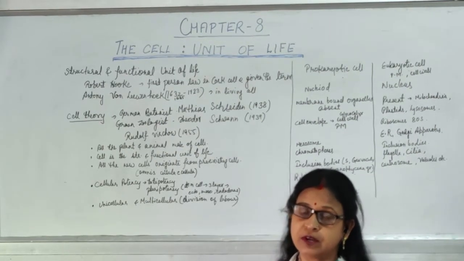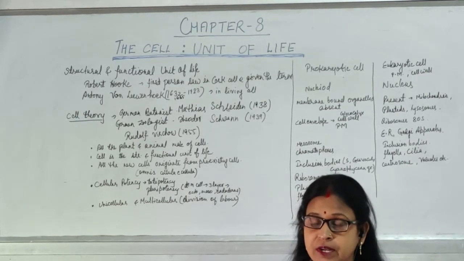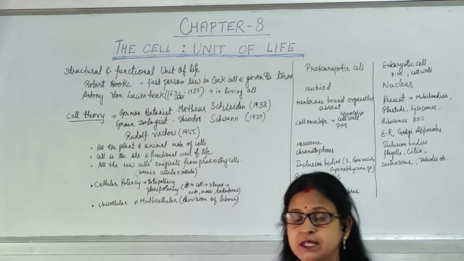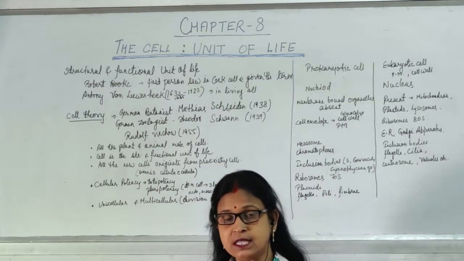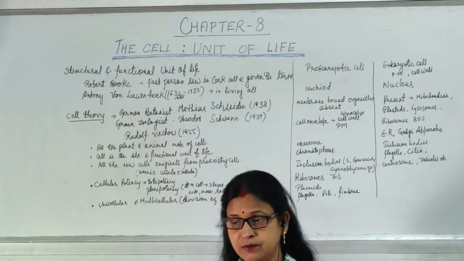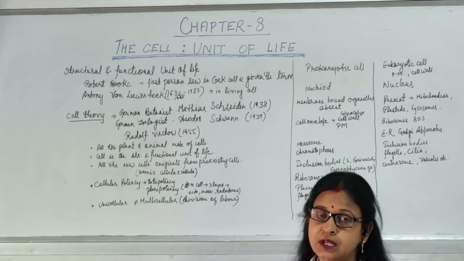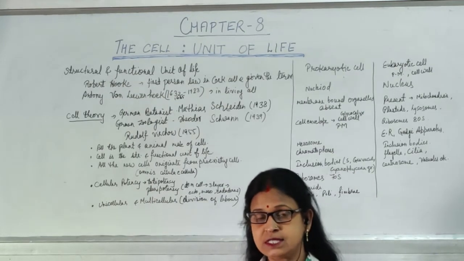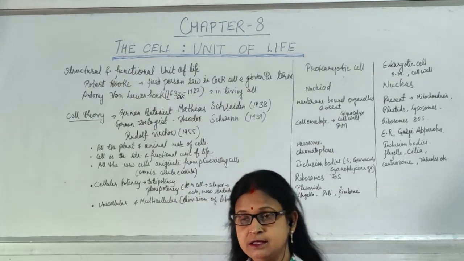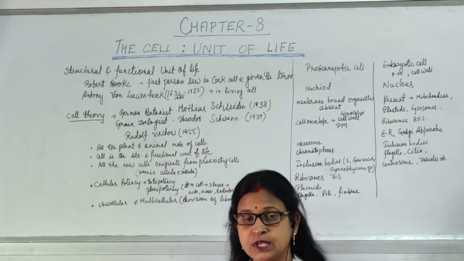There are 2 types of organism, unicellular as well as multicellular. When the organism or the plant is unicellular, then the single cell is responsible for all the activities of life. Whereas when the organism or the plant is multicellular, then it consists of more than one cell. In that case a group of cells will perform a particular function, that is known as tissue.